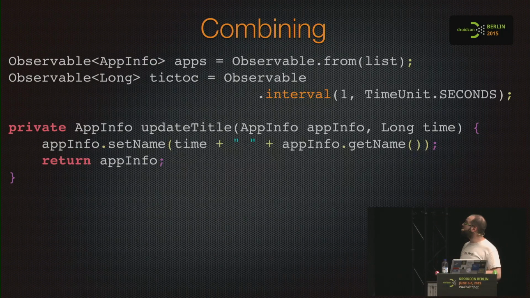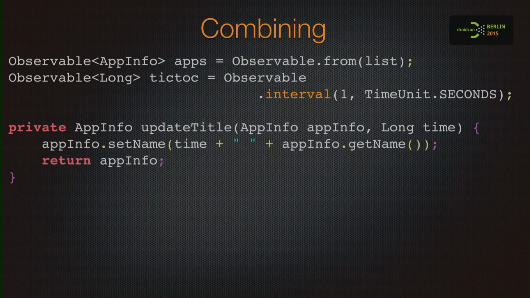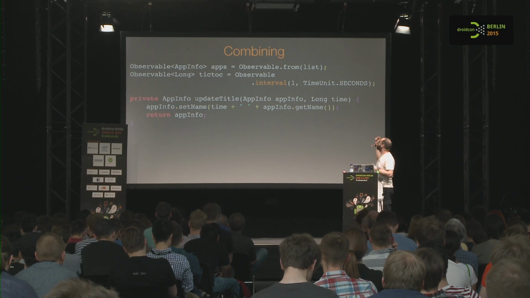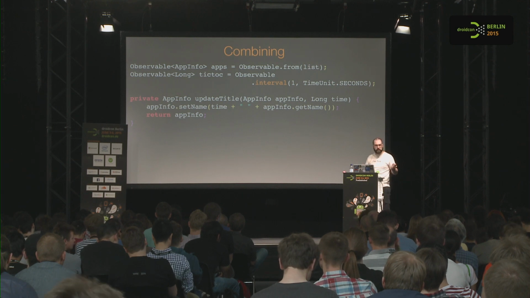Fancy one. We are introducing a new operator, interval. We have 2 different observables. It's our list. And the second one, a ticker, is emitting every second. It's just a dynamic observable. It's for the purpose. Now we have a fancy update title routine. It takes the number and creates a new string with the number in the name, and returns an app info object.